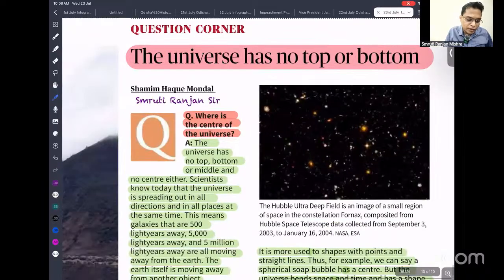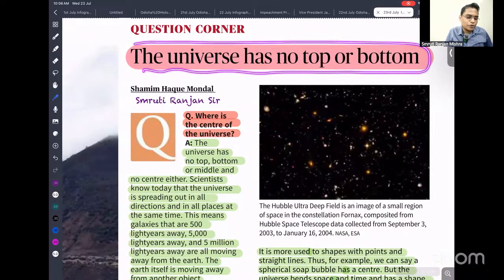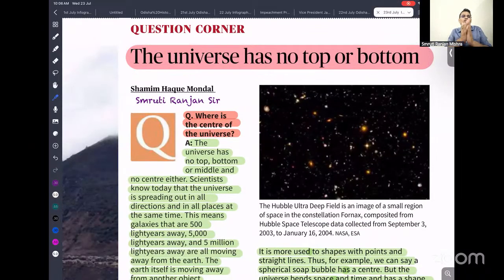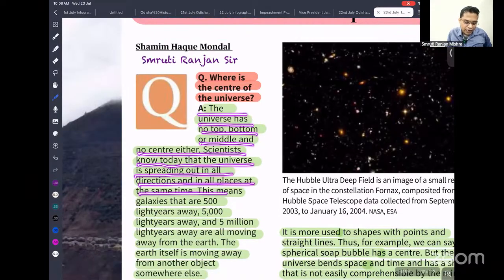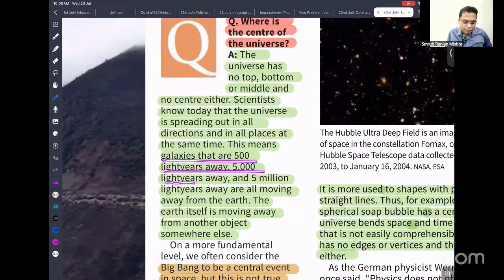So next is: the universe has no top or bottom. You have to understand the universe is not just a simple small ball. It is a very vast area. So the universe has no top, no bottom, no middle or center either. Scientists now say that the universe is spreading out in all directions at the same time. So this means that galaxies that are 50 light years away, 5,000 light years away, 5 million light years away, are all moving away from the Earth. The Earth itself is moving away from other objects and somewhere else.